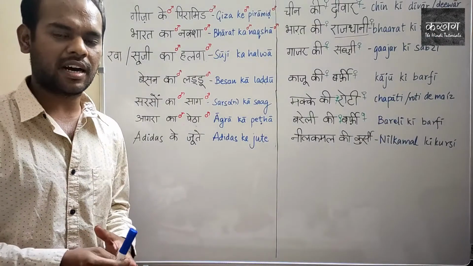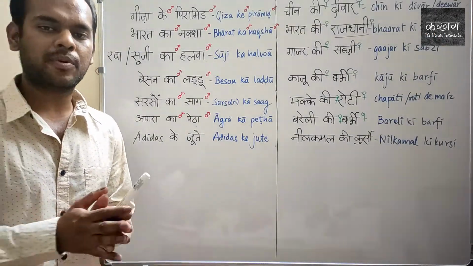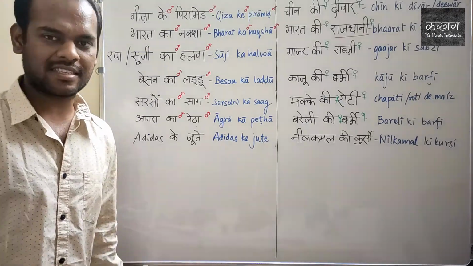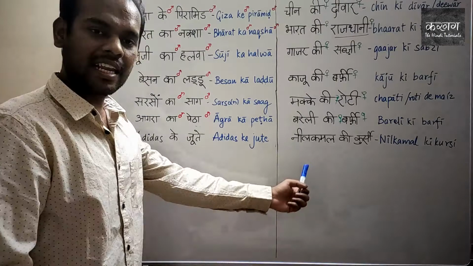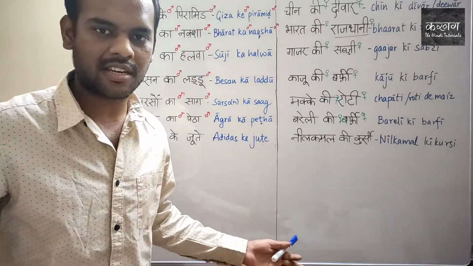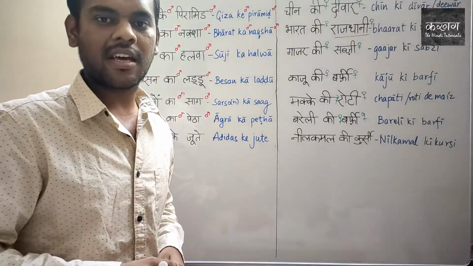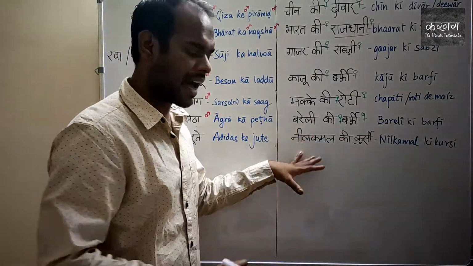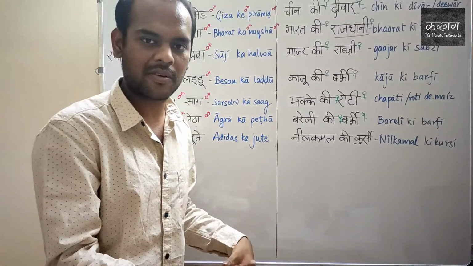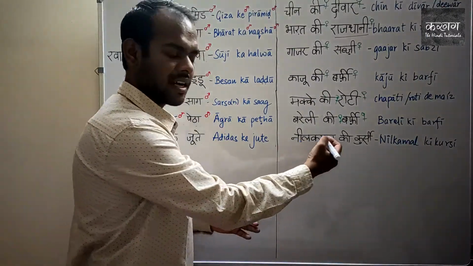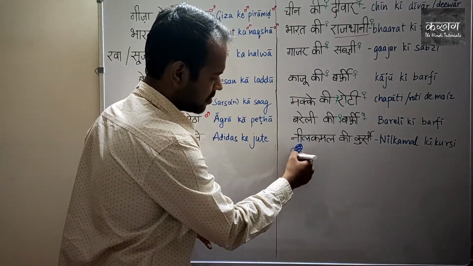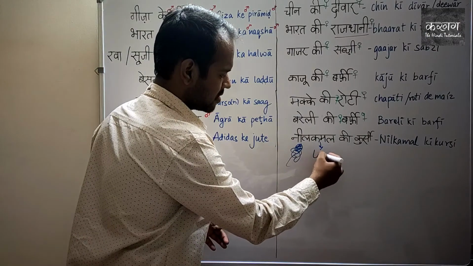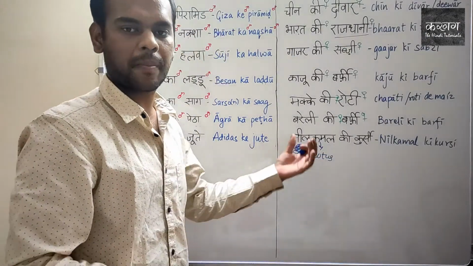We have already seen the food items, some desserts. Now the possessives are also used for brands like Adidas ke joote, the shoes of the brand Adidas. Adidas ke joote. And Neel Kamal ki kursi. Kursi means chair. So Neel Kamal ki kursi would mean a chair that is of the brand Neel Kamal. Neel Kamal is a furniture brand in India. Literally, Neel Kamal would mean a blue lotus. Neel comes from Neela, the color blue, and Kamal is a lotus. So Neel Kamal would mean a blue lotus.